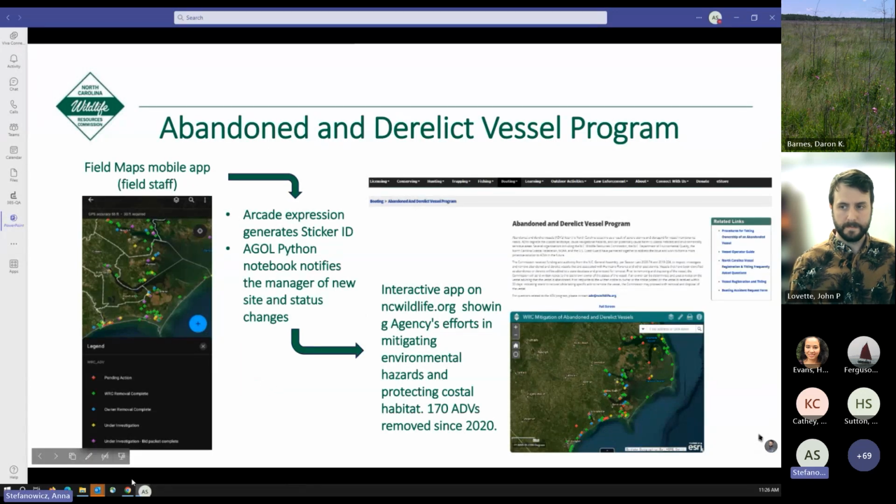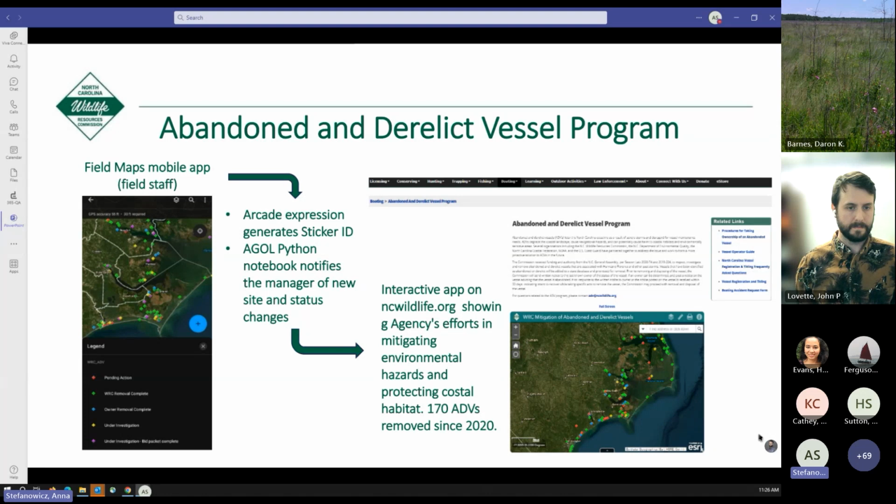Another example we have of a GIS application is for the Abandoned and Derelict Vessel Program. In 2020, our agency received funding and authority to inspect, investigate, and remove abandoned and derelict vessels associated with hurricane storms.